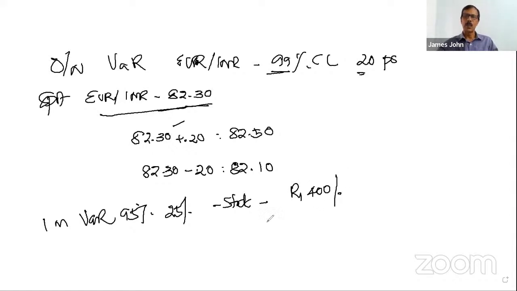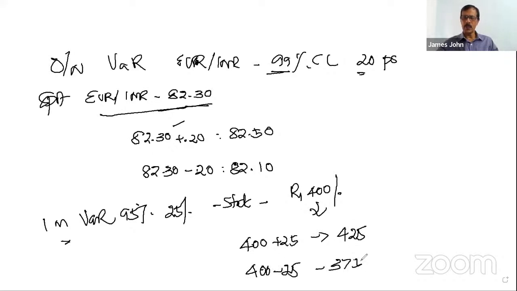This means what? Here it is 1 month VaR. So that means in the next 1 month, the value of the stock can either go up to 425, or the value of the stock can be less by 25, that means 375. This is the meaning of VaR.